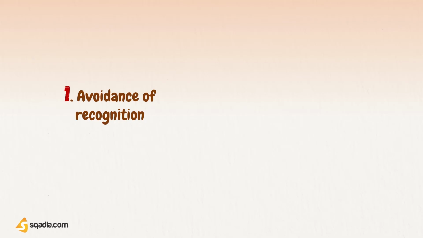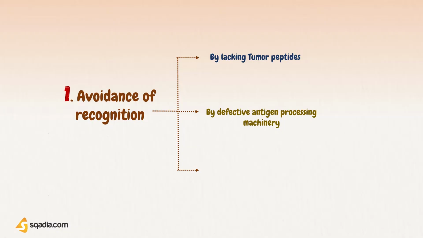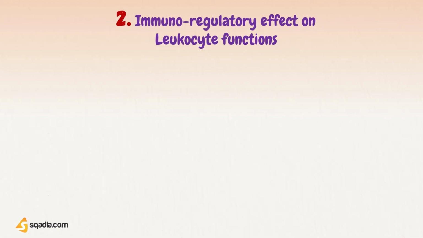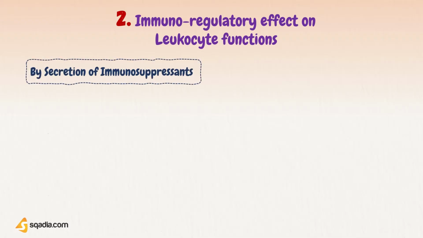So, in a nutshell, we can say tumor cells avoid recognition by the host immune system by lacking tumor peptides, so no peptide, no tumor antigen, thus no recognition; or by defective or no processing machinery, so no TAP, no peptide processing, thus no recognition; and lastly, by downregulation of MHC, so no MHC molecule, no antigen presentation, thus no recognition of tumor.